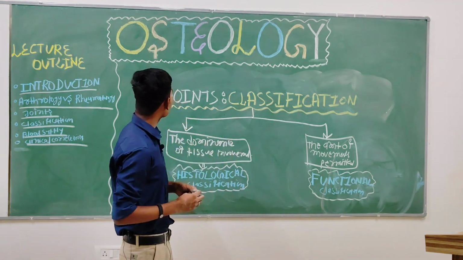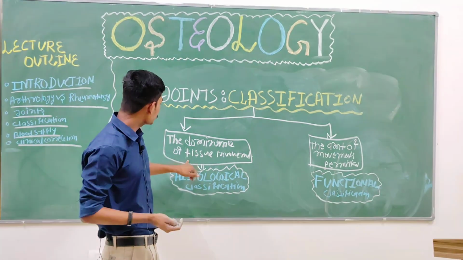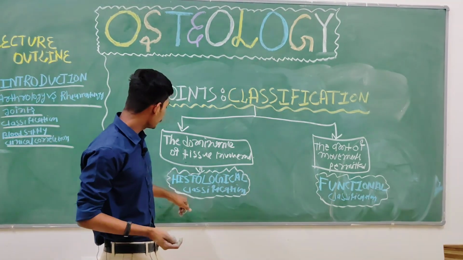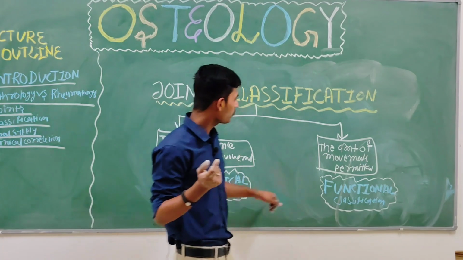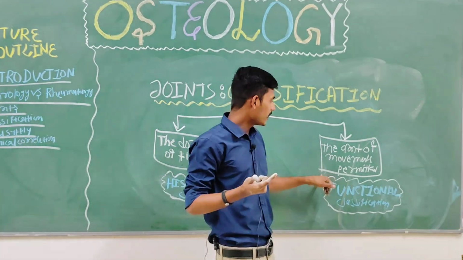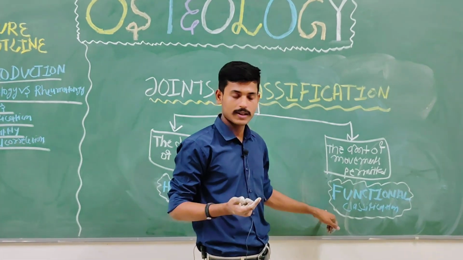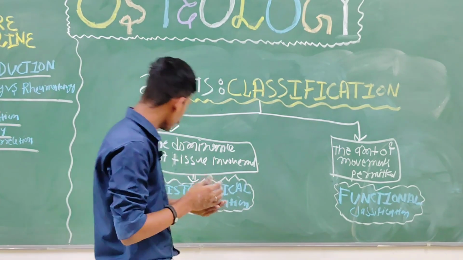So we are discussing the joints, and we classified the joints on two bases. The first one is the dominance of tissue involvement, and that category of classification is called the histological classification. Understanding? Then there is the other basis of the classification, the amount of movement permitted, and this type of classification is called the functional classification.